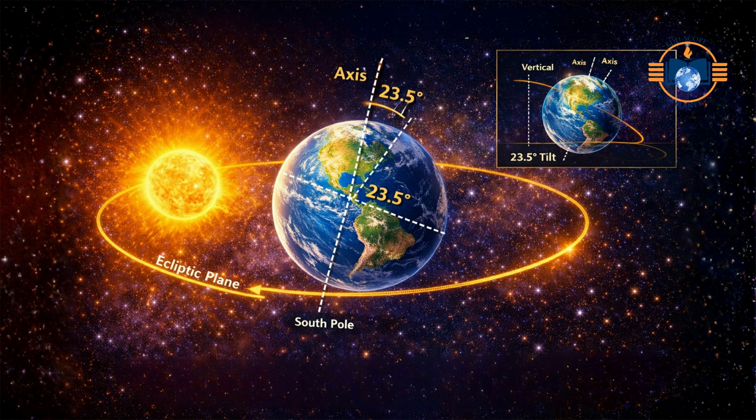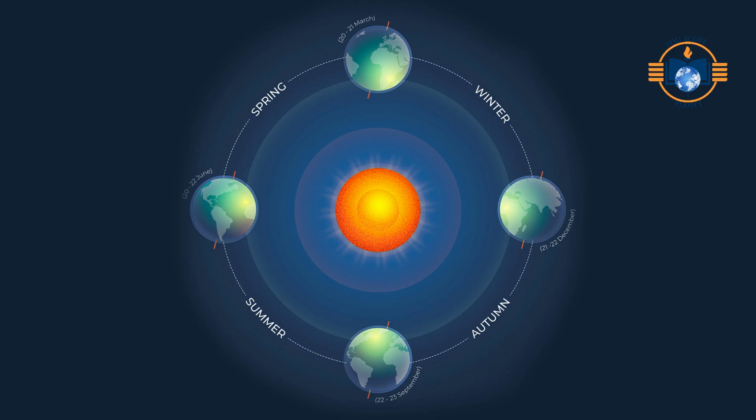Inclination of the Earth's axis. The angle of tilt is 23.5 degrees. This tilt is measured from a line perpendicular to the plane of Earth's orbit. The plane of Earth's orbit around the Sun is called the ecliptic plane. So, the Earth is not upright. It's leaning slightly as it moves around the Sun. This tilt remains constant throughout the year, pointing in the same direction. And this single fact explains most major climatic phenomena on Earth.